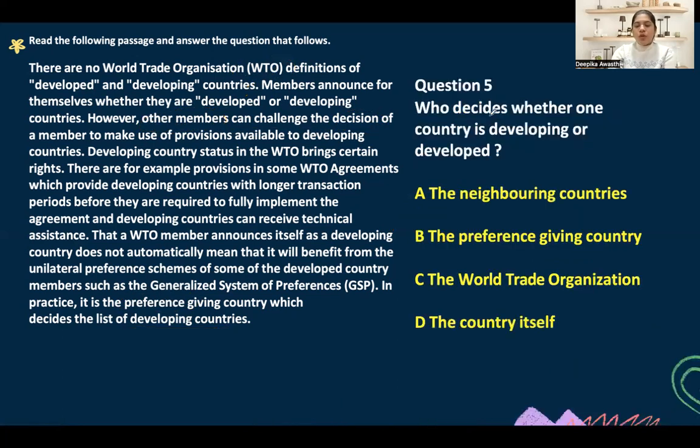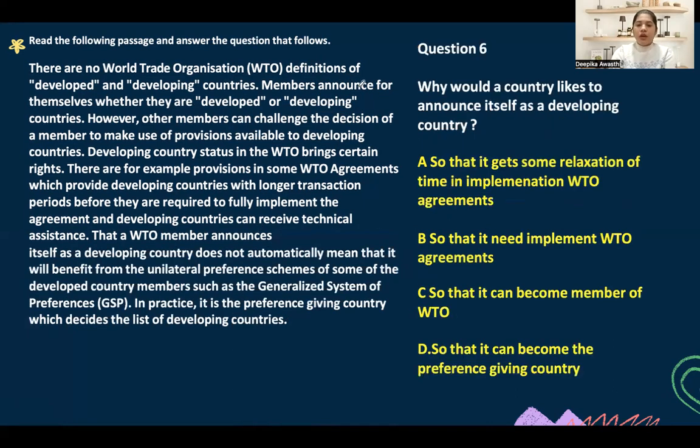So for now, who decides whether one country is developing or developed? Who decides whether a country is developing? The ultimate decision is by the preference giving country. So option B, right? Member countries announce, I have announced that I am from the developing countries, but who will take the decision? Who decides? Ultimately the preference giving country. So don't get confused that developed and developing is written here, so here we should read: no, the decision is ultimately in the hands of the preference giving country. I'll just move this here.